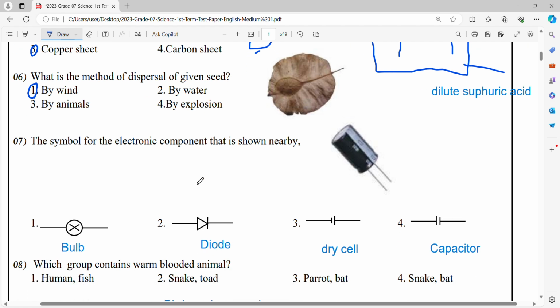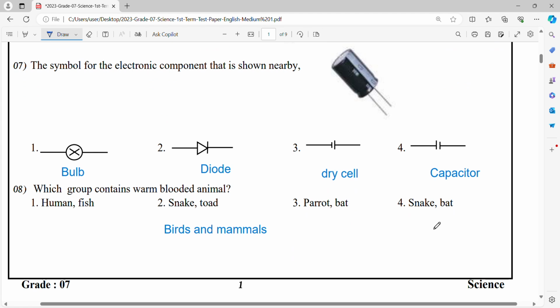Question number 7. The symbol of the electronic component shown in the figure. This is the capacitor. This is the bulb, the symbol of a bulb. This is the symbol of a diode. This is the symbol of a dry cell. This is the symbol of a capacitor.